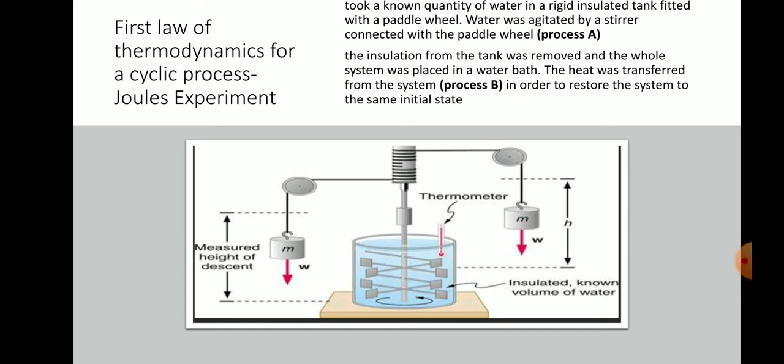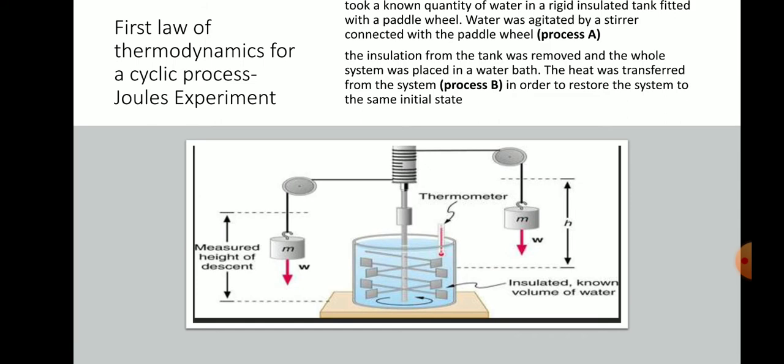In process A, the amount of work done on the water by the stirrer was accurately measured as a product of weight and its displacement. The amount of work is completely converted to heat due to the friction between the stirrer and the water molecules. Then the temperature rise of water during the process is also recorded. So in process A, we supply some amount of work. That work is completely converted to heat. That rigid vessel is completely insulated. Then the temperature rises, which will be recorded through the thermometer.